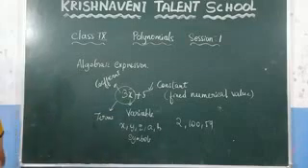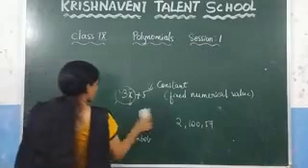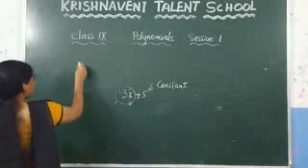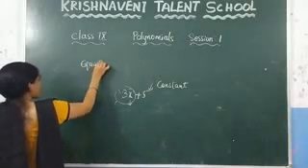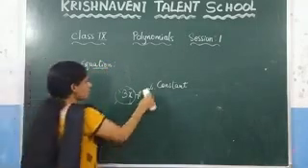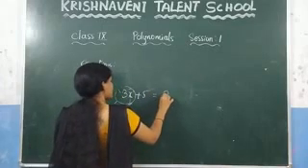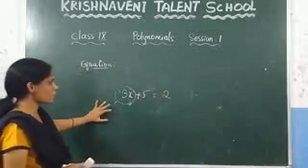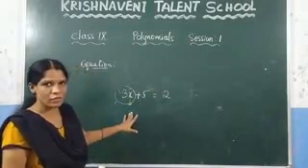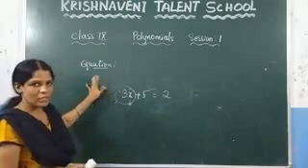Now let us discuss the algebraic equation. So the next one, algebraic equation. What is meant by algebraic equation? If in a statement two things are equal, we call it an algebraic equation. Consider 3x plus 5 is equal to some value, let us consider 2. We call it an algebraic equation because in a statement we are making two things equal and here we can find the value of x. Such statements we call an algebraic equation.